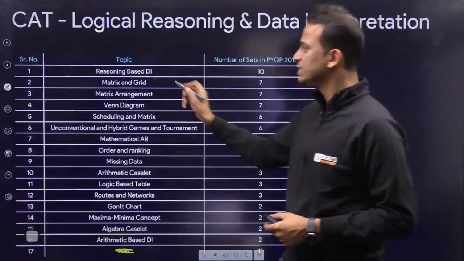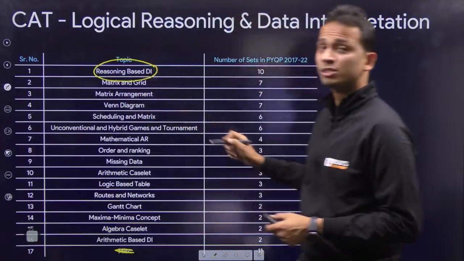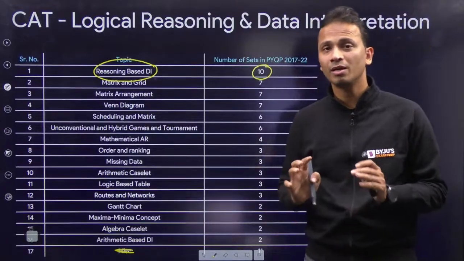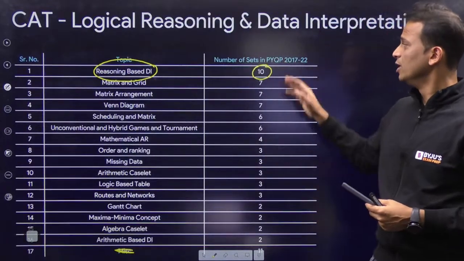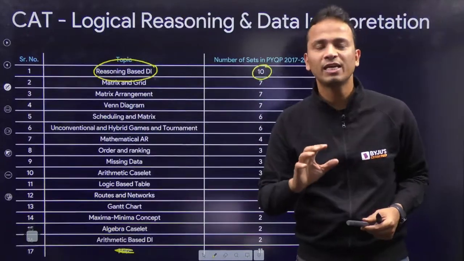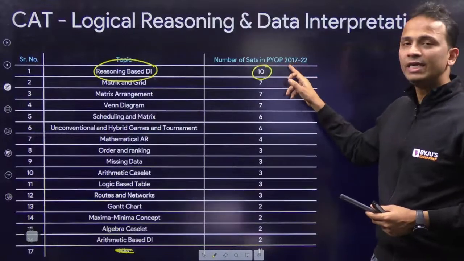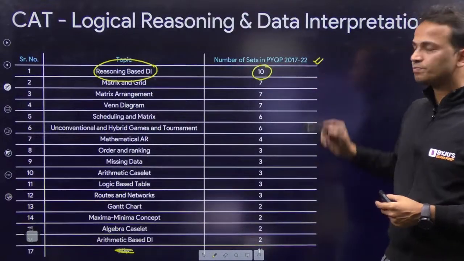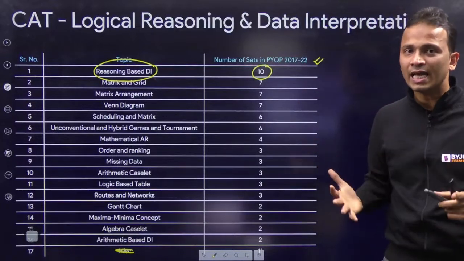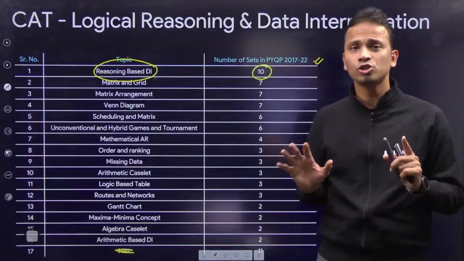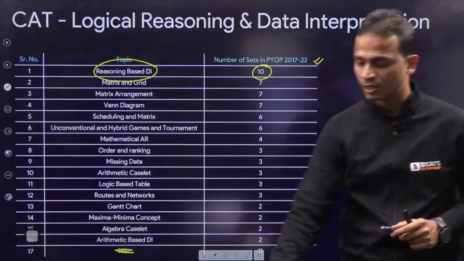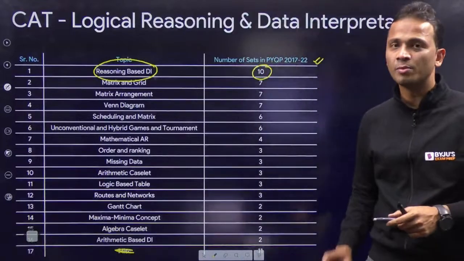So reasoning based data interpretation है. This has covered the maximum number of questions in the past few years. This is the number of sets, not the number of questions, that have appeared from 2017 to 2022. So 17, 18, 19, 20, 21, 22. I've done the analysis of all the sets, all the slots of the last 6 years, and this is the conclusion, the analysis that I have done based on that.